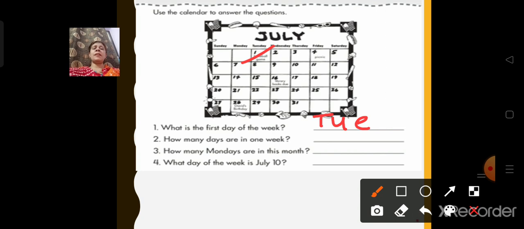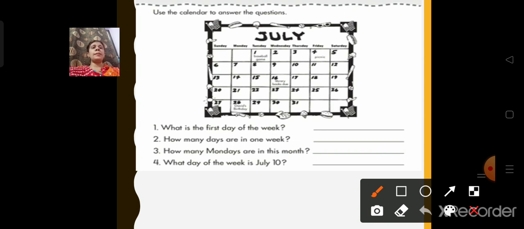Now, how many days are in 1 week? This is very easy, children. In 1 week, how many days are there? 7. That is a general question, children. You don't have to write this according to this calendar, because in some weeks there are 4 and in some weeks there are 5 in this. So you will write a general answer: there are 7 days in a week.